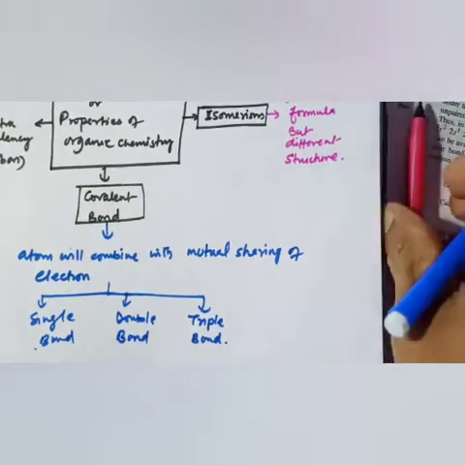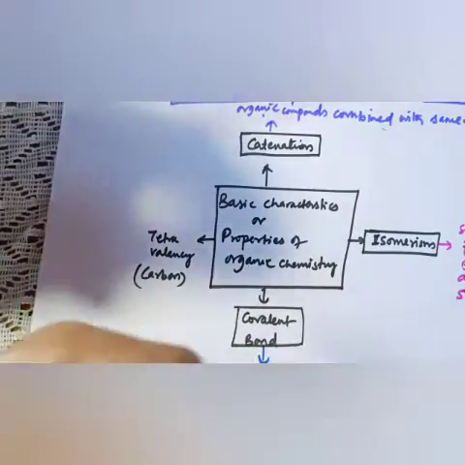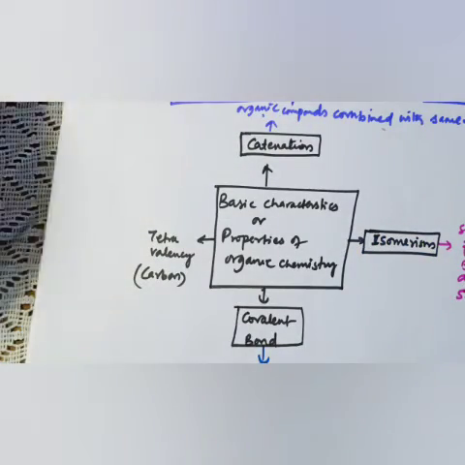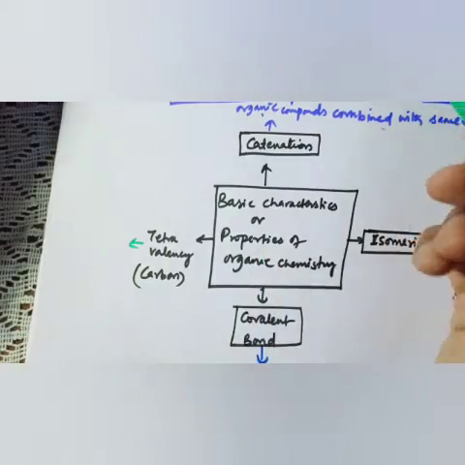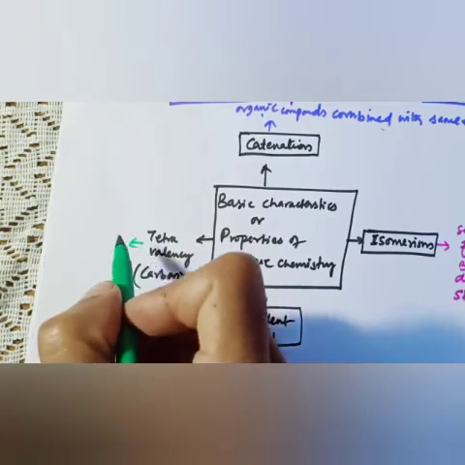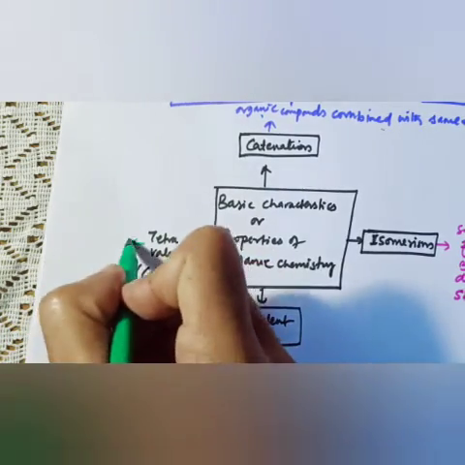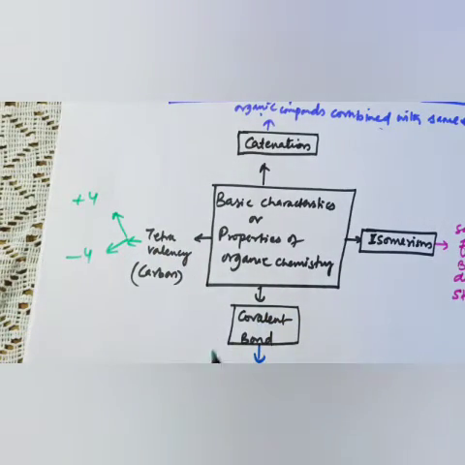Okay, the last one is tetravalency, and this tetravalency is especially in the case of carbon. In the modern concept, organic chemistry is the study of carbon and hydrocarbons. Tetravalency means carbon can donate 4 electrons or gain 4 electrons, which gives it the option to create two types of compound.